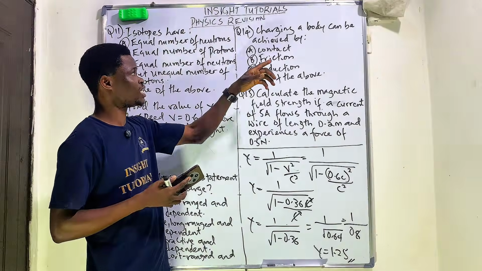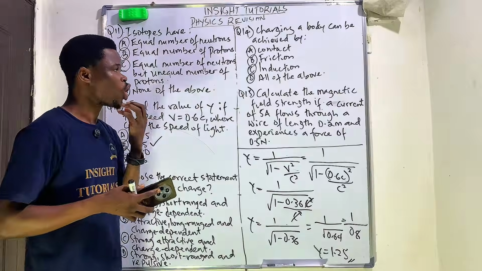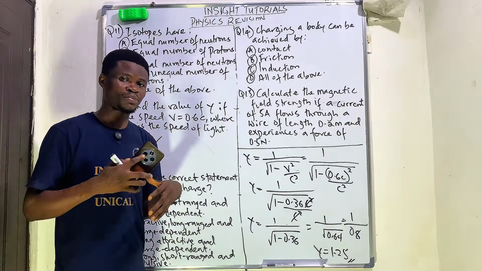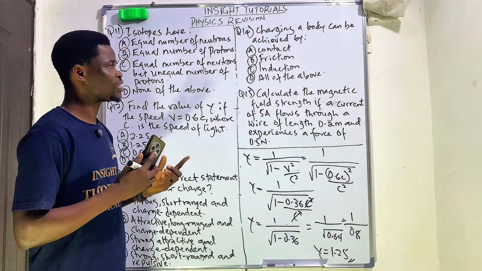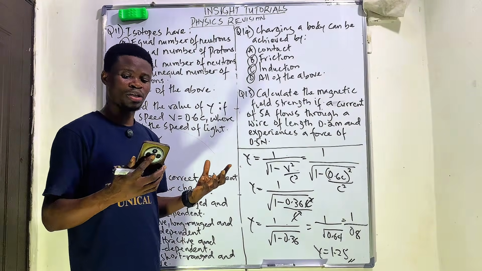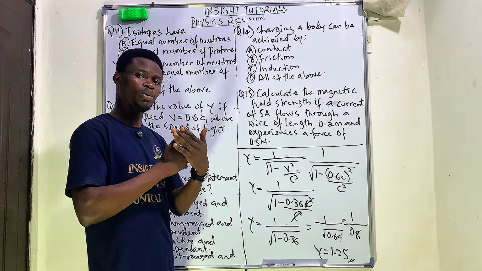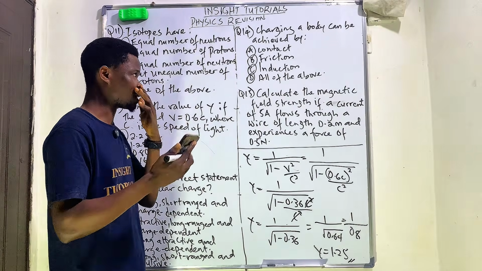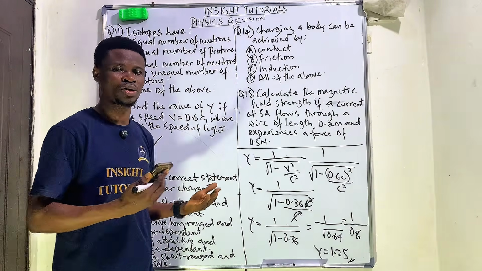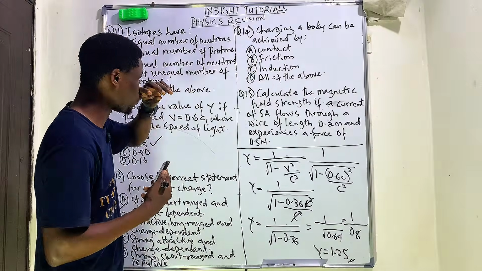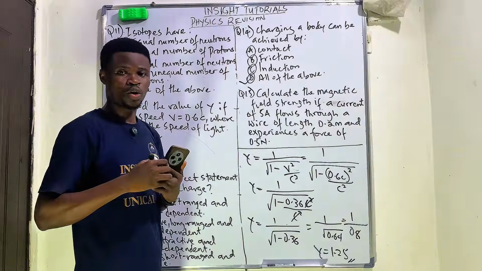Question 14 says that charging a body can be achieved by A, contact, B, friction, C, induction, and D, all of the above. For you to charge a body, you need the application of each of these. Contact implies that you bring a charged body in contact with another body that is not charged, and there is a transfer of charges. Friction has to do with rubbing a charged material against another one, and there is also a transfer of charge. Induction is where charges are transferred without contact with each other. So these three processes are necessary for charging a body, and the correct option is all of the above.